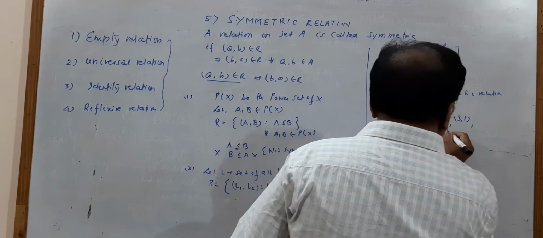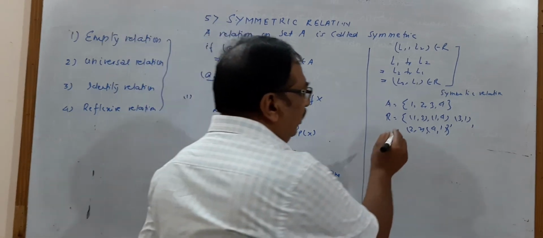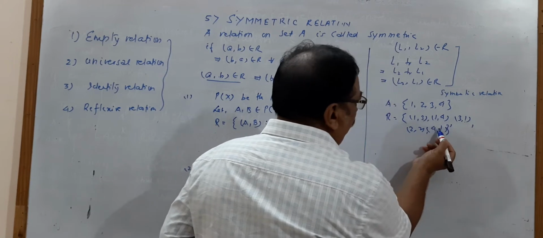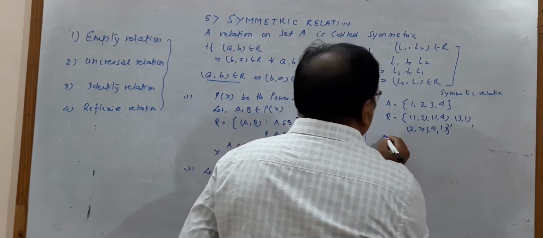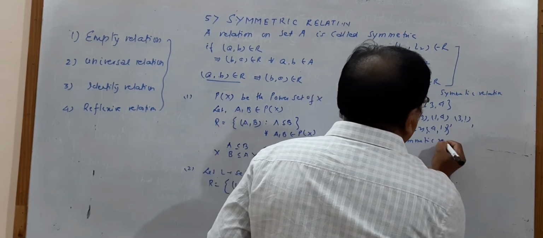Is it a symmetric relation? Let us see. (1,3), (3,1), (1,4), (4,1), (2,2). Here we see that R is a symmetric relation.